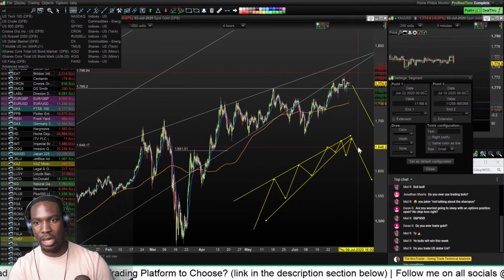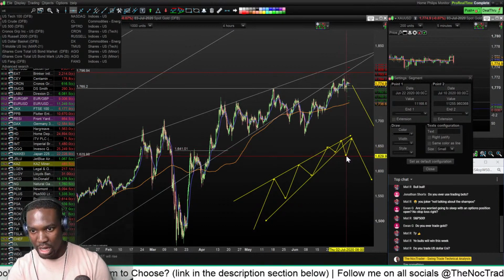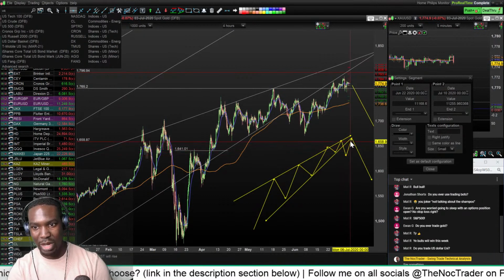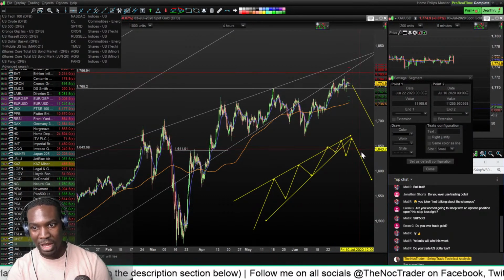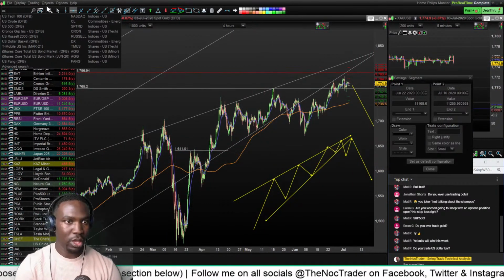But before I go into that, what I'll do is I take a short here, get it down to here, maybe exit my position, wait for it to bounce back, and then take a short here as well. And then I set my stop loss just above it, let it ride down, and keep moving my stop loss down. So that's how I'd play that one.